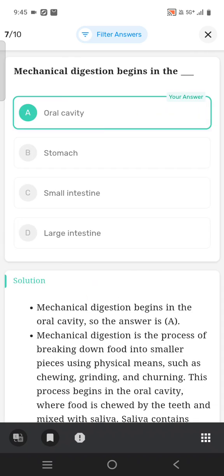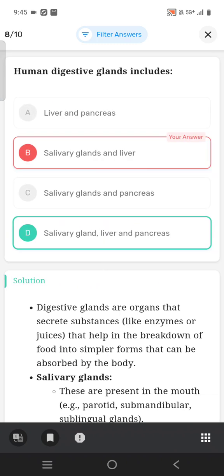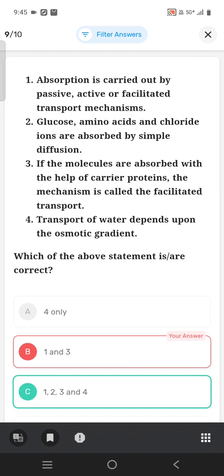Mechanical digestion begins in the oral cavity. Human digestive glands include the salivary glands, liver, and pancreas.